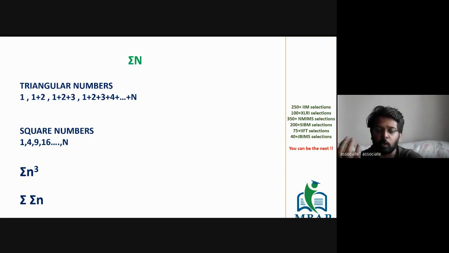Who out here would be helping me out to find the value of sigma n? What is the formula of sigma n? Sum of the first n natural numbers, which starts with 1 and goes till n, will be given by the formula n into n plus 1 divided by 2, and the value of sigma n square, which is the sum of squares of the first n natural numbers, will be given by n into n plus 1 into 2n plus 1 divided by 6.